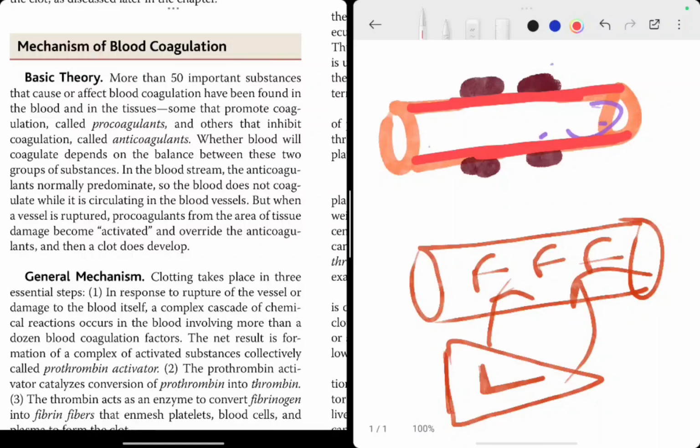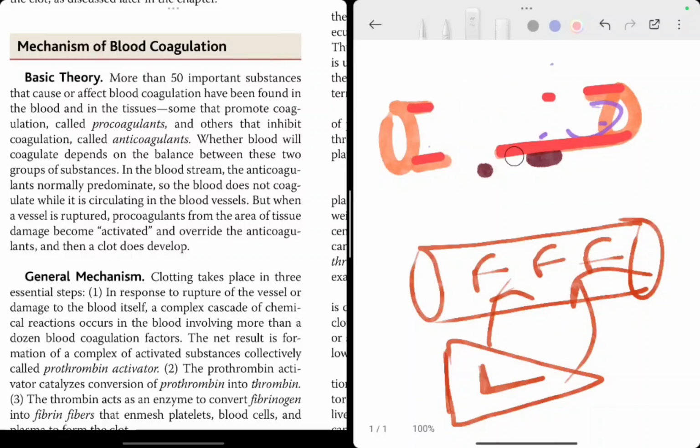What is the basic theory? More than 50 important substances that cause or affect blood coagulation have been found in the blood and in the tissues. Some that promote coagulation are called procoagulants, and the others that inhibit coagulation are called anticoagulants. Whether blood will coagulate depends on the balance between these two groups of substances. In the bloodstream, the anticoagulants normally predominate, so the blood does not coagulate. But when the vessel is ruptured, the procoagulants from the area of tissue damage become activated and override these anticoagulants, and then a clot does develop.